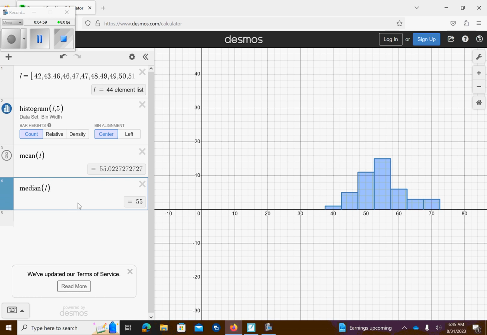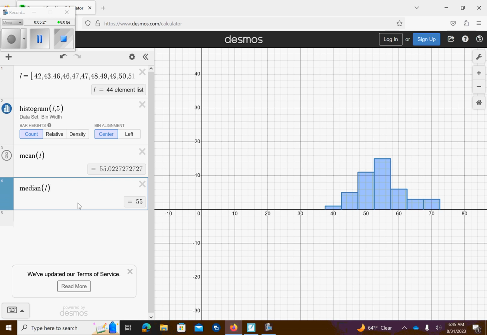So the mean and median are very close. It would probably mean we don't have any outliers. So interpret the meaning in context. The average age of presidents was 55.02 years when they took office. The median is 55. That means half the presidents were above that age and half were below that age. The median is the 50th percentile.